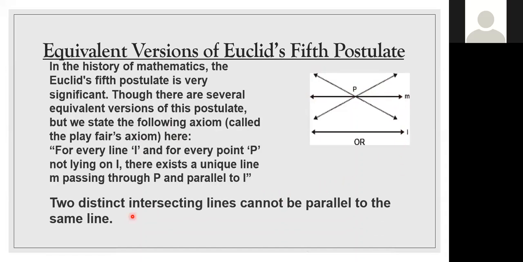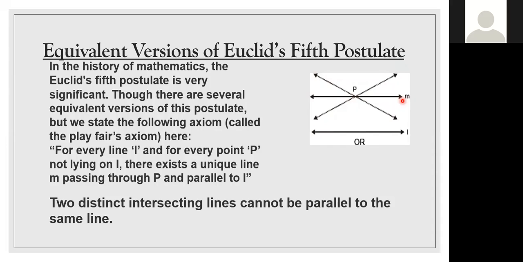So two distinct intersecting lines cannot be parallel to the same line. Here, at point P, two different lines intersect. These two lines cannot be parallel to the same line M. So I'll explain once again. At point P, two lines intersect, and these two lines are not parallel to the line M. That's the meaning.